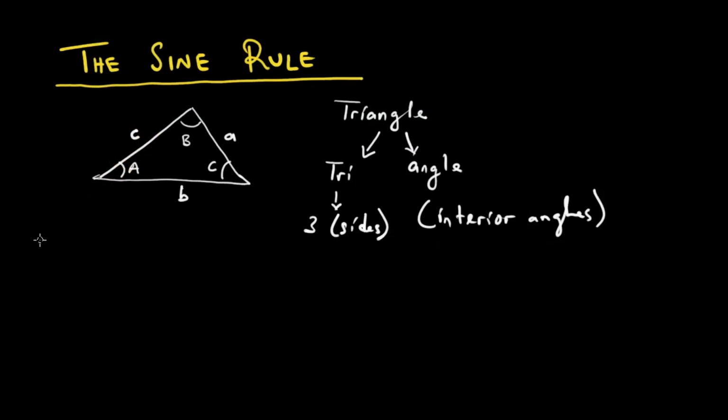We are establishing a relationship between an interior angle and its opposite. You see, this interior angle A, the opposite, small letter a. This interior angle B, the opposite, small letter b. And this interior angle C, the opposite is small letter c. So kana tava ne this triangle, we are now going to put down the sine rule.